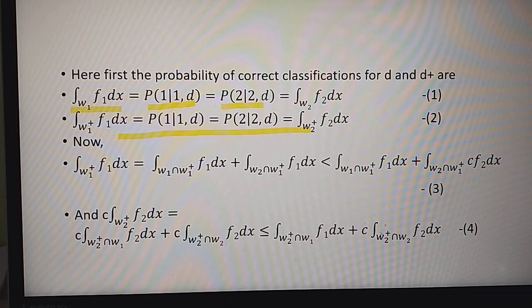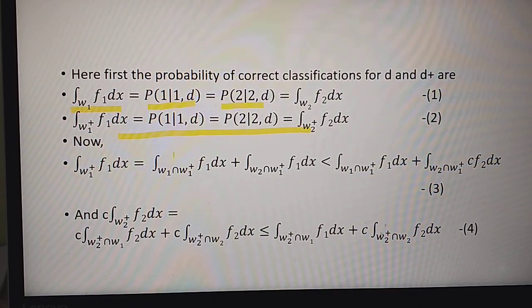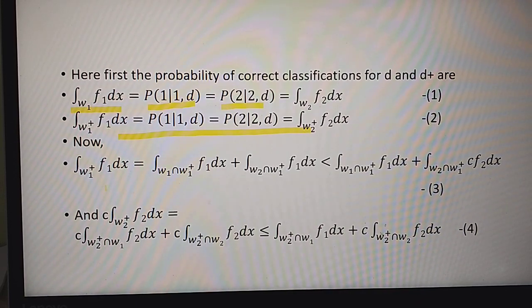How these two are equal can be easily verified by looking at P11(D), which is equal to 1 minus P21(D), which is equal to 1 minus P12(D), because P21 is equal to P12 by our assumption. So in that case, P11(D) will be equal to P22(D). You can verify it. It is very easy.